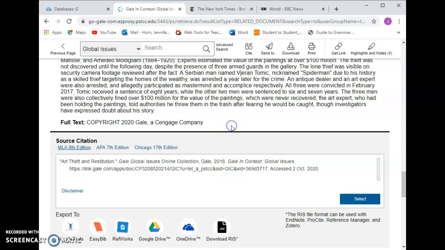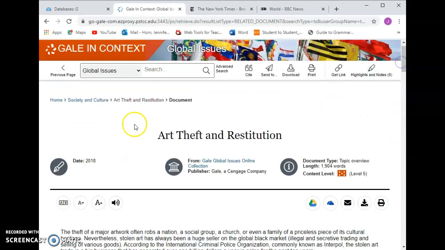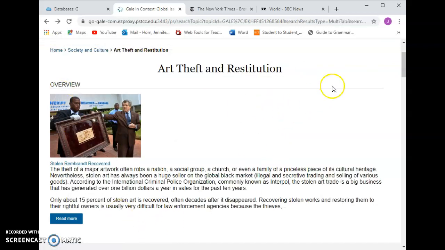So it's easy to avoid the overview when you click on it as an overview. Unfortunately, you're occasionally going to find this hiding in different parts of the page. So just know if all you see is that name, then Global Issues Online Collection and Gale in Context Global Issues, know that it's something you can use to get started, but do not use it as a source on your essay.